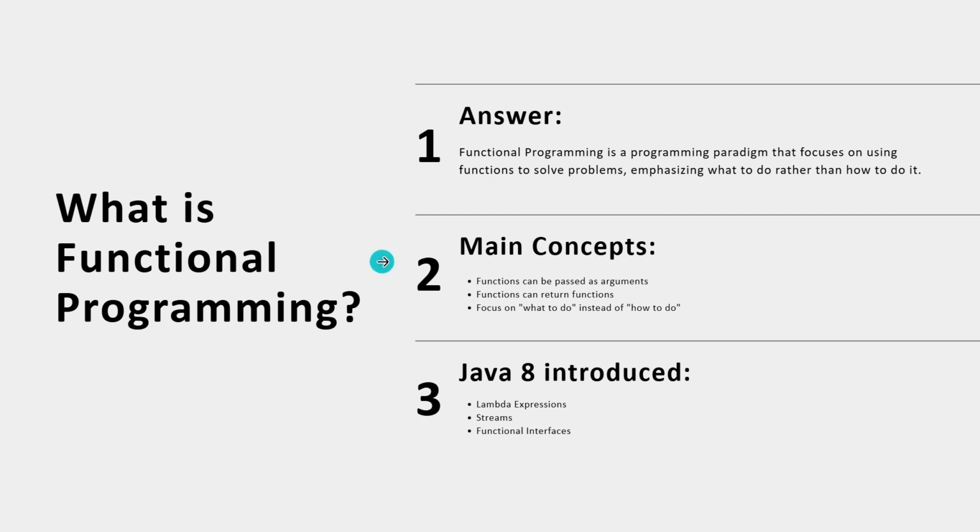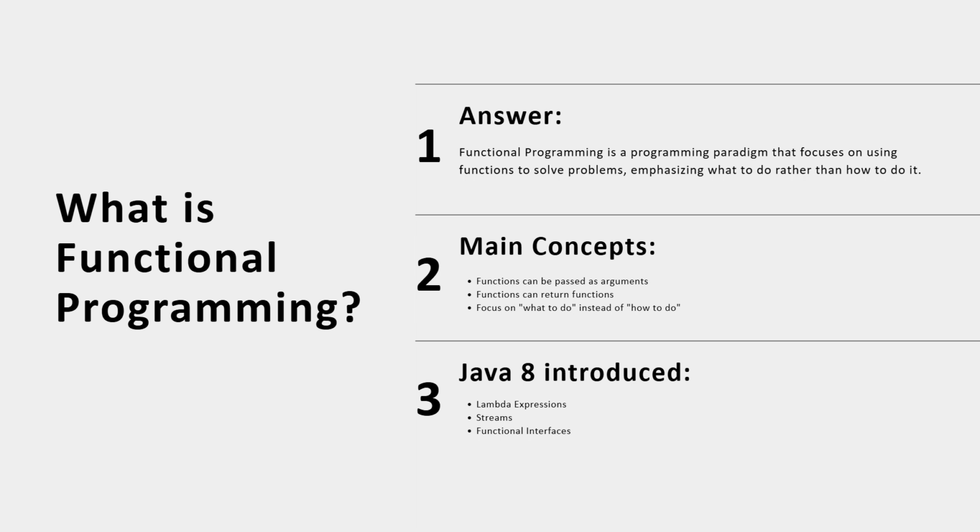So what is functional programming? Functional programming is a programming paradigm focused on using functions to solve problems, emphasizing what to do rather than how to do it. If you are filtering any data, you just use the filter method. You don't need to think about the other variables and declarations.